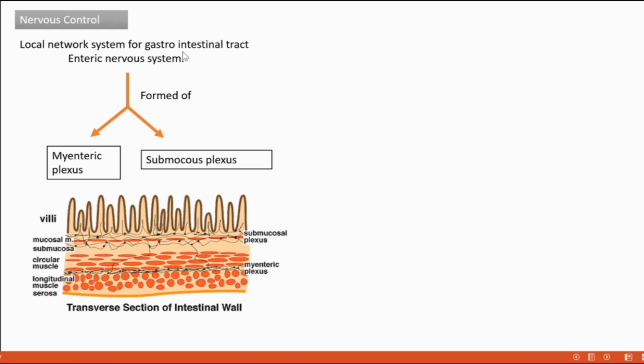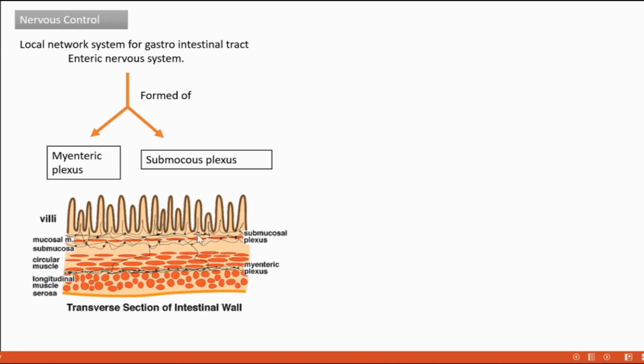The enteric nervous system is responsible for gastrointestinal tract regulation, composed of two plexuses, the myenteric plexus and the submucous plexus. It is innervating the intestinal wall in the form of a network. The neurons of the submucous plexus and myenteric plexus are synapsed with each other.